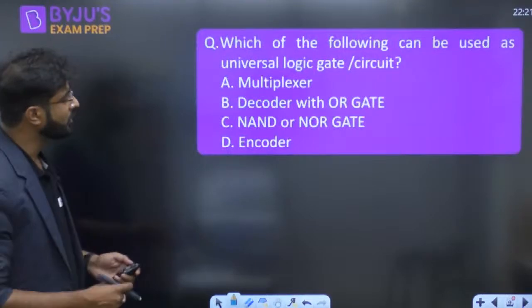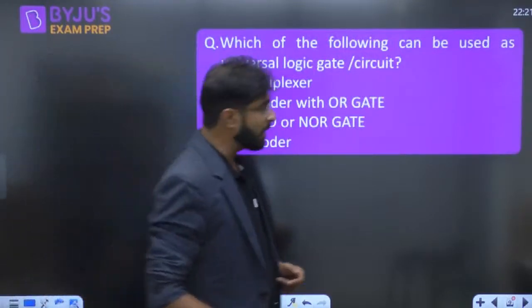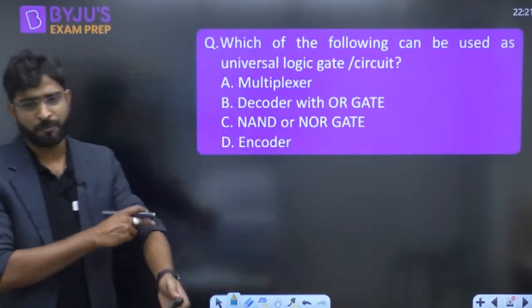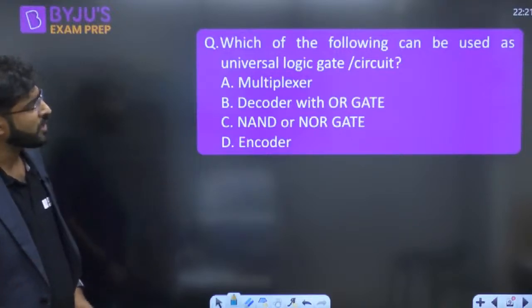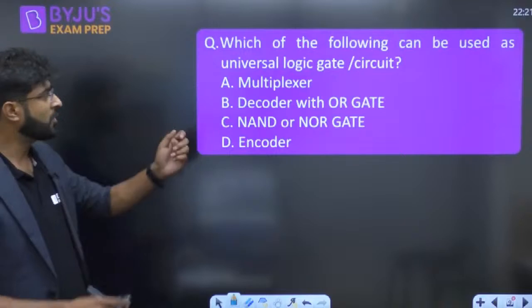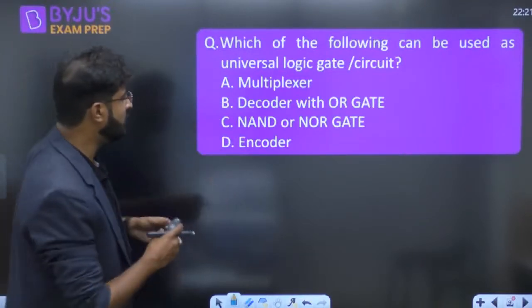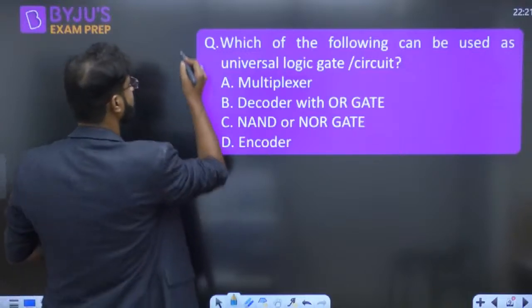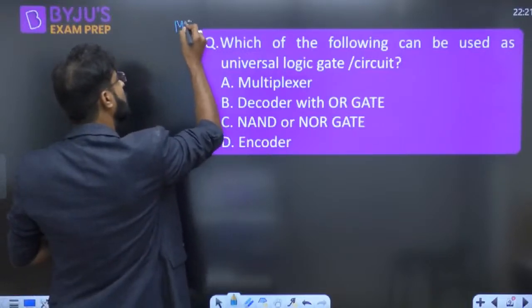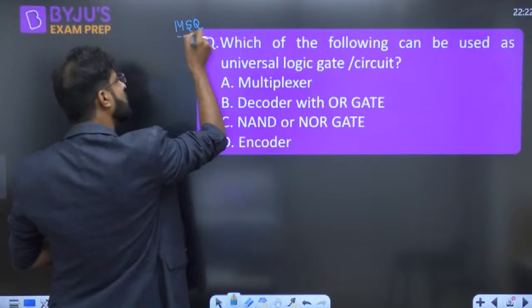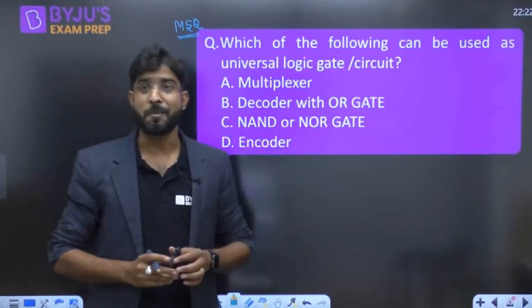Okay. And just one more question I am giving you, everyone. Just give me the answer to this question. Which of the following can be used as a universal logic gate circuit? Which one of the logic can be used as a universal logic gate? And this is an MSQ question. We already know in GATE, MSQ question means what? More than one option may be correct.